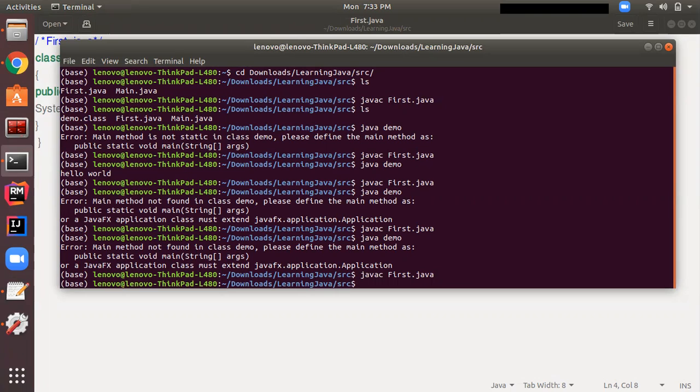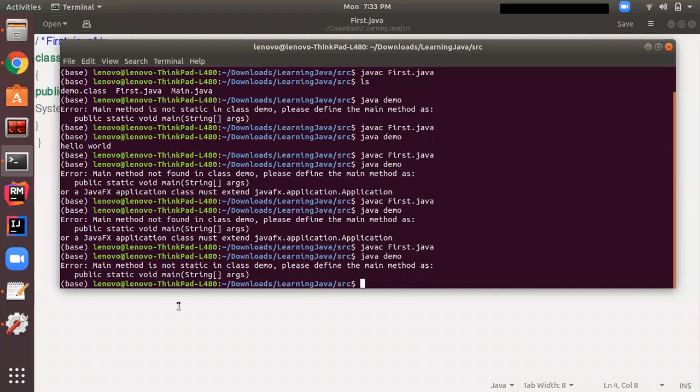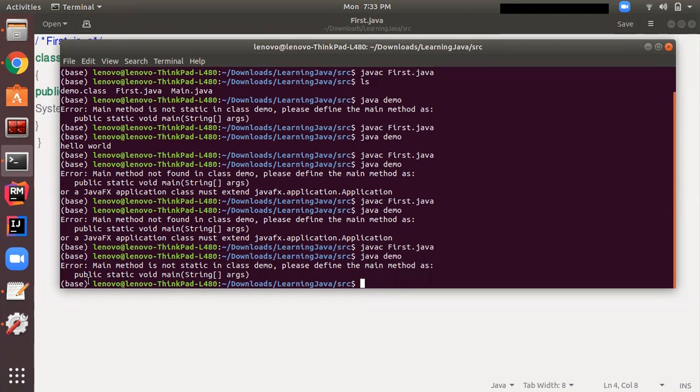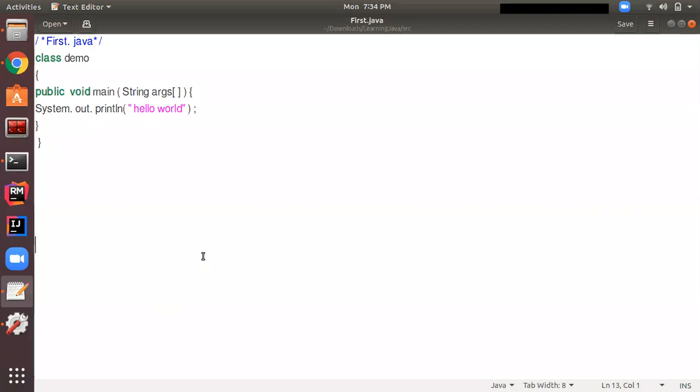We have compiled it, so it's successfully compiled. Now run it, java demo. See, this time also it's giving an error, but the error is different. Main method is not static in the demo. Please define the main method as public static void, because the JVM is again checking for the main method with this declaration. It doesn't find any method, so it's giving us the error.